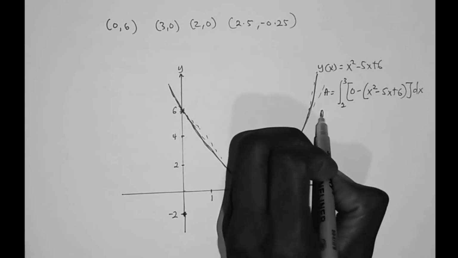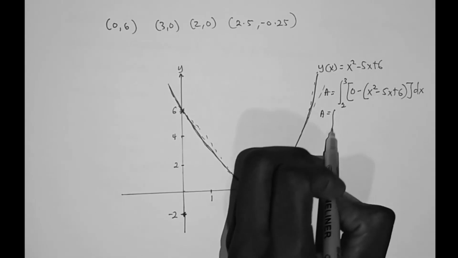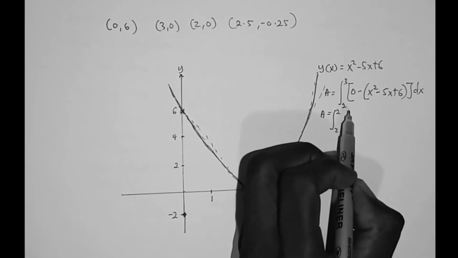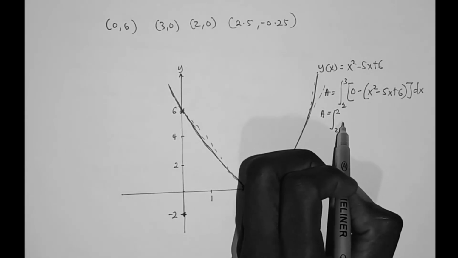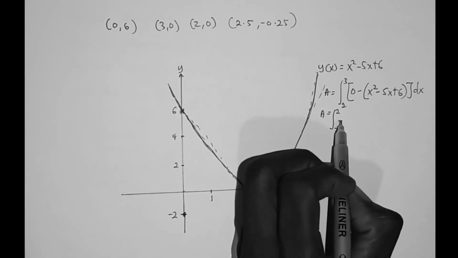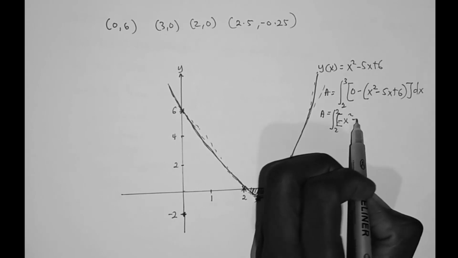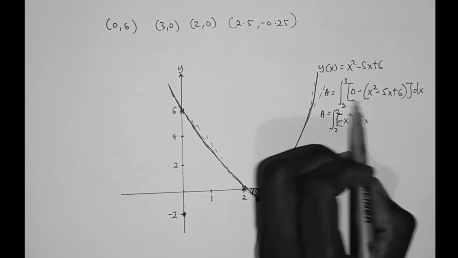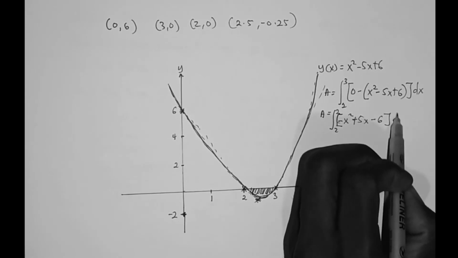So area A equals integral of 2 to 3, and let's expand this bracket. It becomes minus x squared, then minus 1 times minus 5x becomes plus 5x, minus 1 times 6 is minus 6 dx.